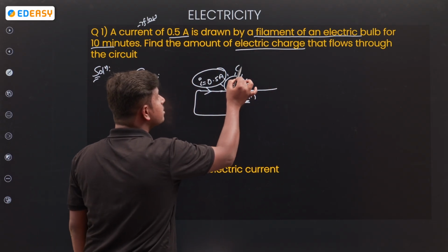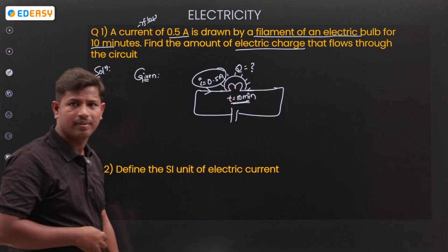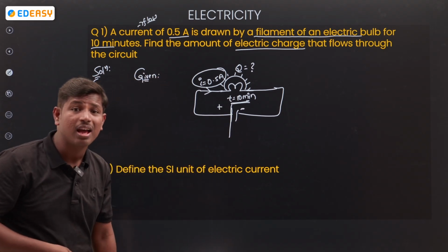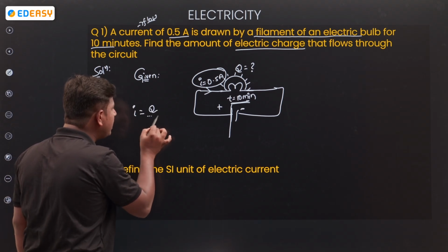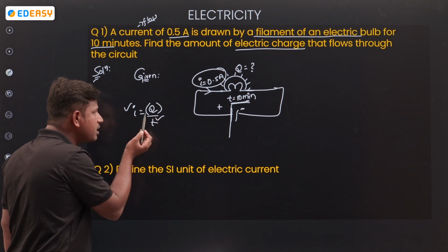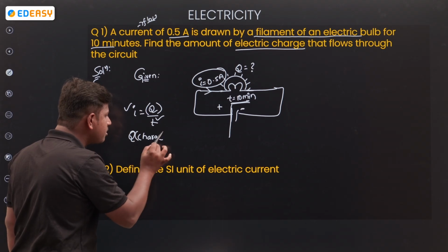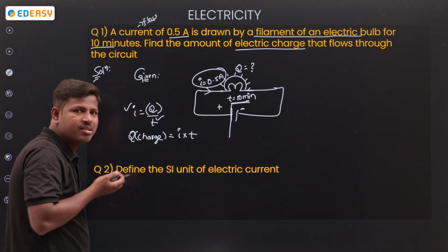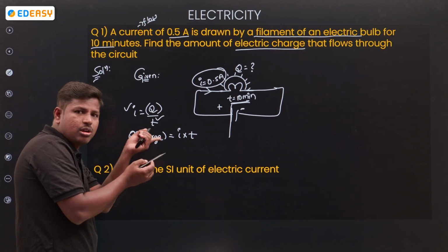So, how much charge is passing, that you want to calculate. What is the formula? I is equal to Q by T, simple. You know the current, you know the time, you don't know the charge. So charge Q is equal to I into T. What do you want to find out? Charge. Charge is equal to I into T.